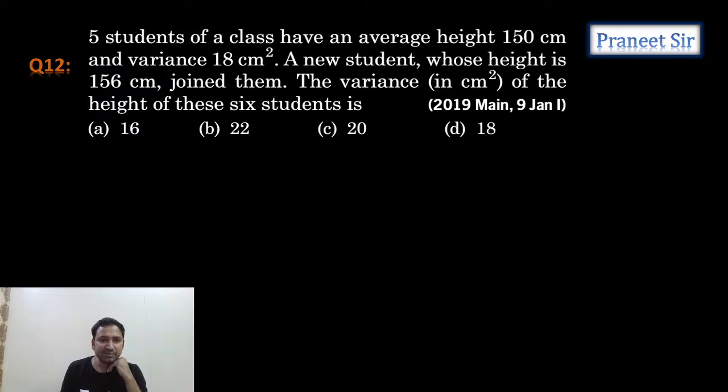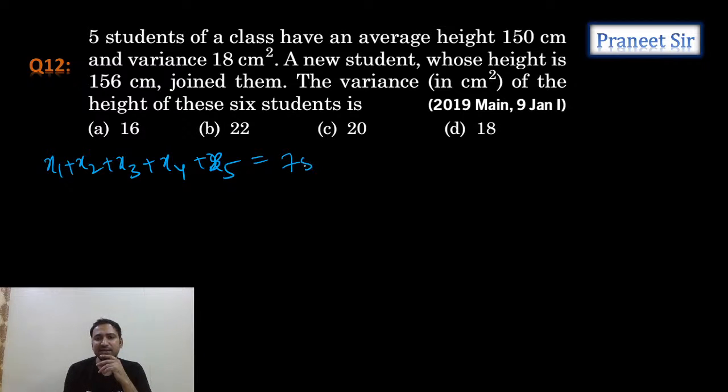So what he gave is the average of 5 observations. That means (x1 plus x2 plus x3 plus x4 plus x5) by 5 equals 150. When you cross multiply this, are we getting 750? 150 into 5, is it 750? The sum of the observations we calculated. The same way, variance he gave. So what is the formula for variance, guys?